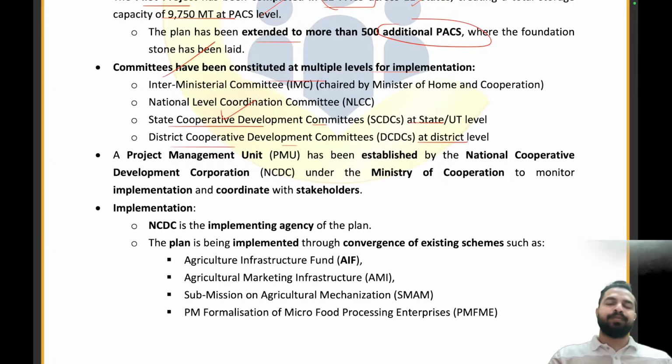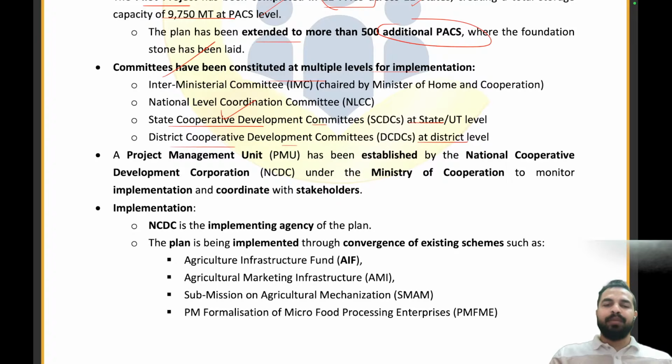So you can see that we have the Inter-Ministerial Committee, the National Level Committee, the State Cooperative Development Committee, and the District Cooperative Development Committee. So we have committees at the inter-ministerial level, national level, state level, and district cooperative level also. Are you guys getting the point?